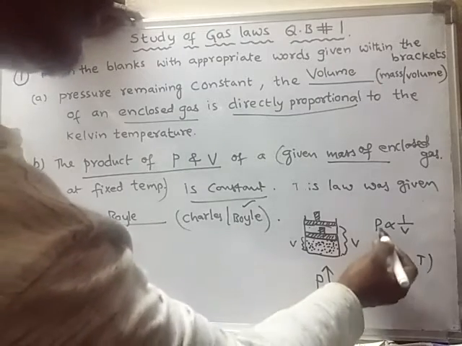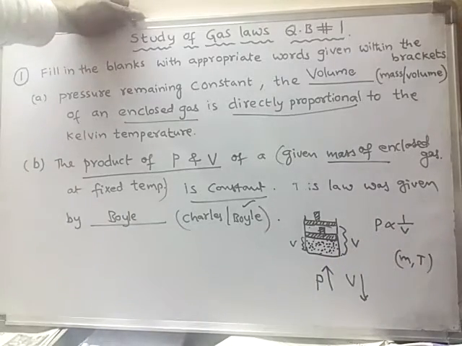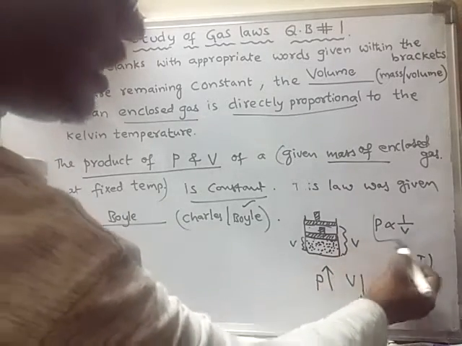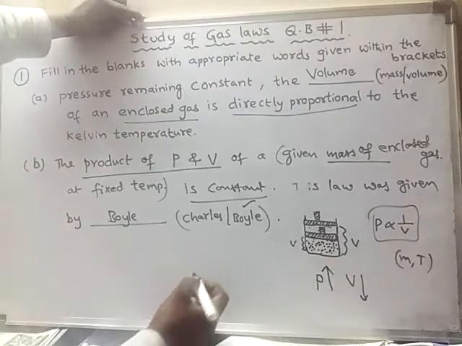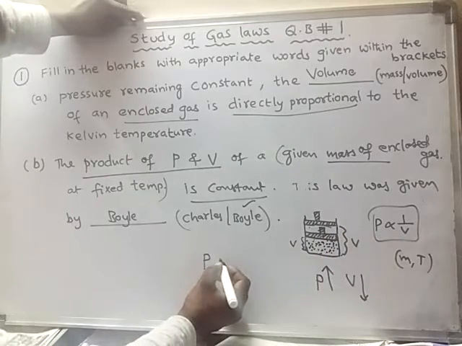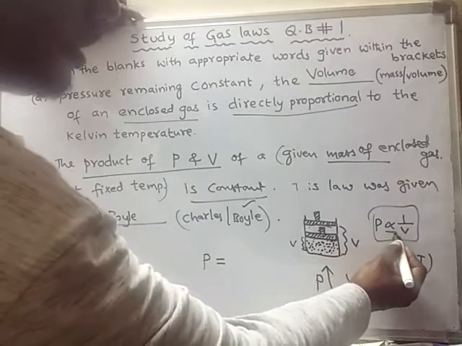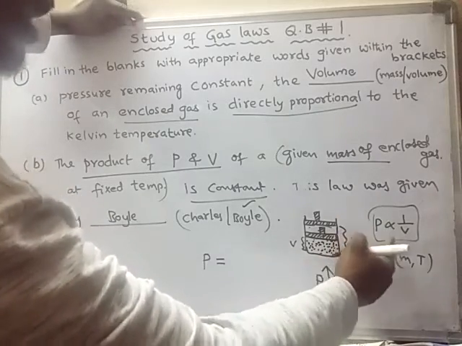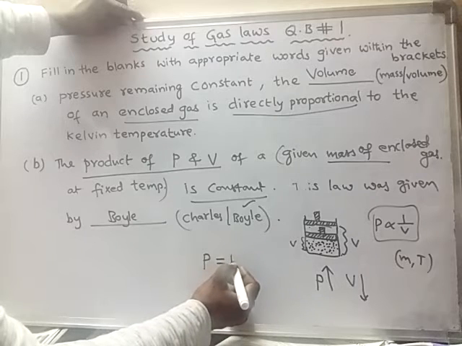So this relationship can be represented like this: P is inversely proportional to 1 by V. This is called the proportionality symbol. I can remove this proportionality symbol and replace it with is equal to, but then I have to put a constant.